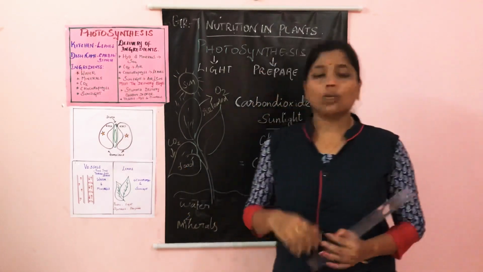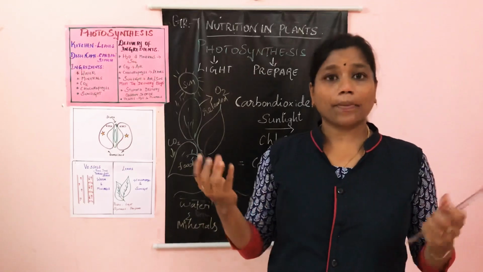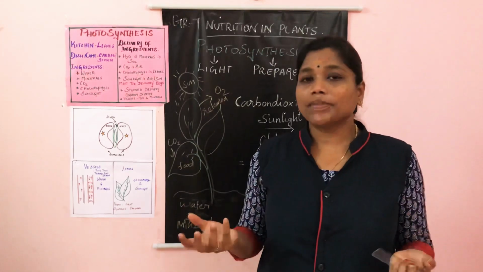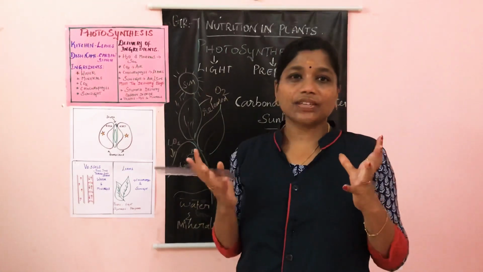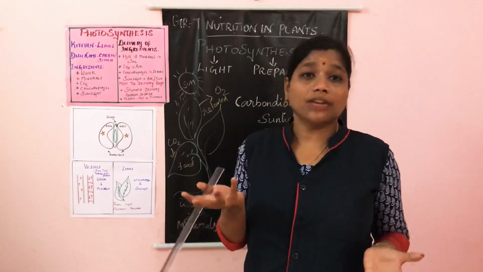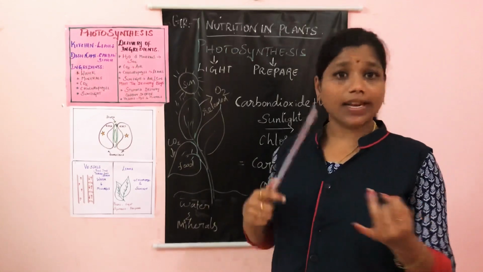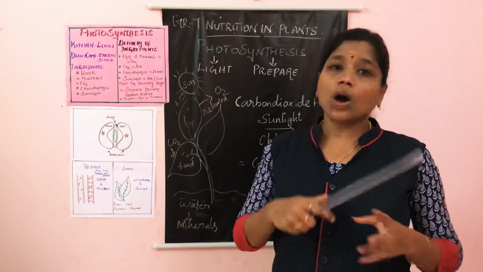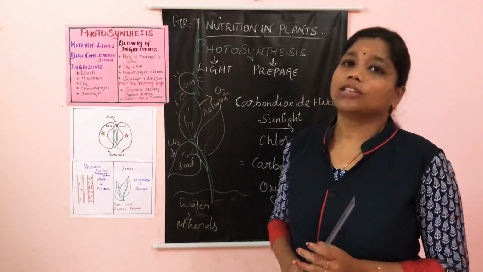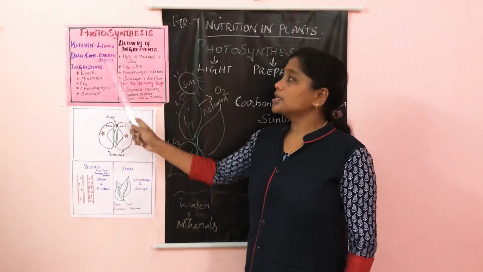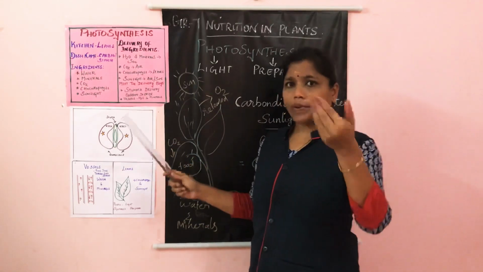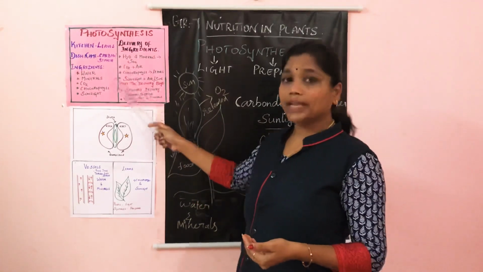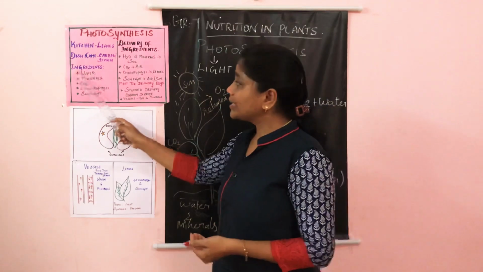If you are preparing some pizza or something else, we need many ingredients, right? For example, if I am going to prepare chicken 65 or some yummy chicken dish, I need chicken, I need spices, I need oil. All these are the ingredients. Here it is the same. Plants are going to prepare their own food, that is the carbohydrate. To prepare carbohydrate, it needs some ingredients. So what are all the ingredients it needs?